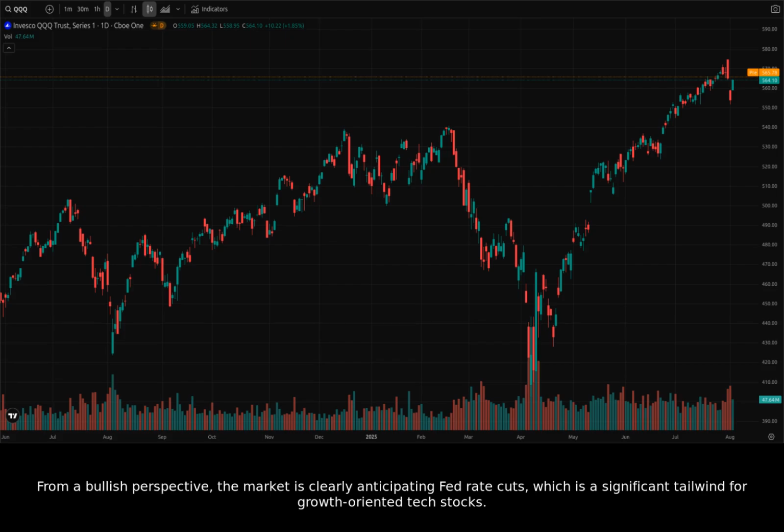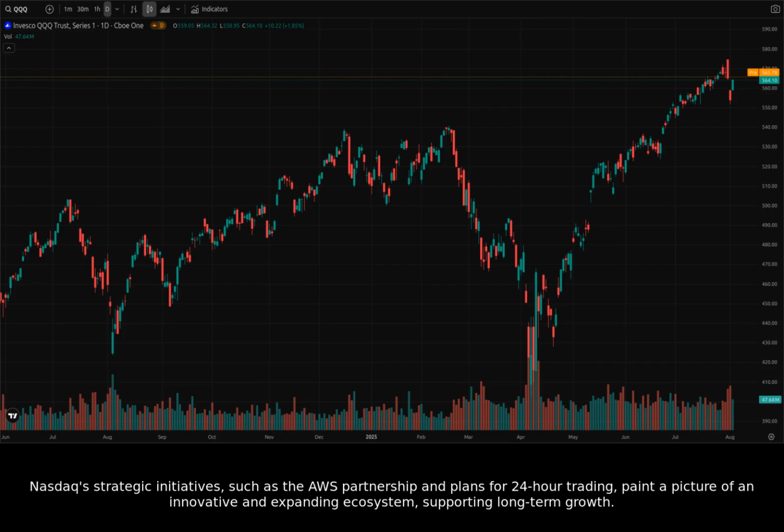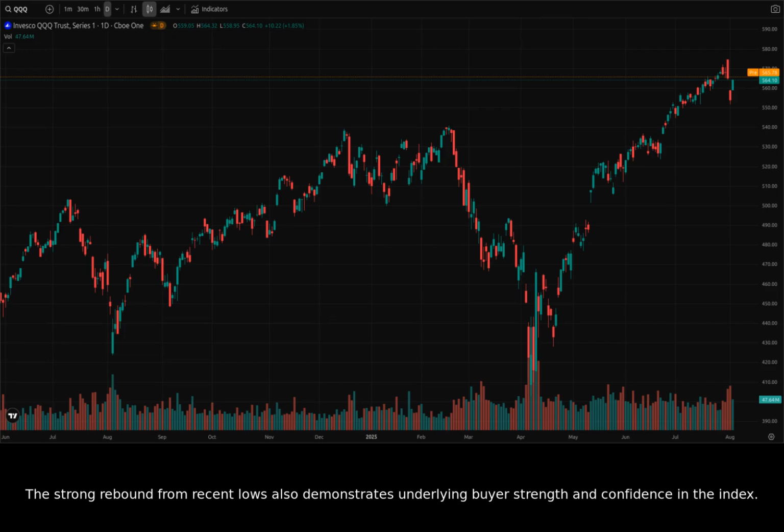From a bullish perspective, the market is clearly anticipating Fed rate cuts, which is a significant tailwind for growth-oriented tech stocks. Nasdaq's strategic initiatives, such as the AWS partnership and plans for 24-hour trading, paint a picture of an innovative and expanding ecosystem supporting long-term growth. The strong rebound from recent lows also demonstrates underlying buyer strength and confidence in the index.